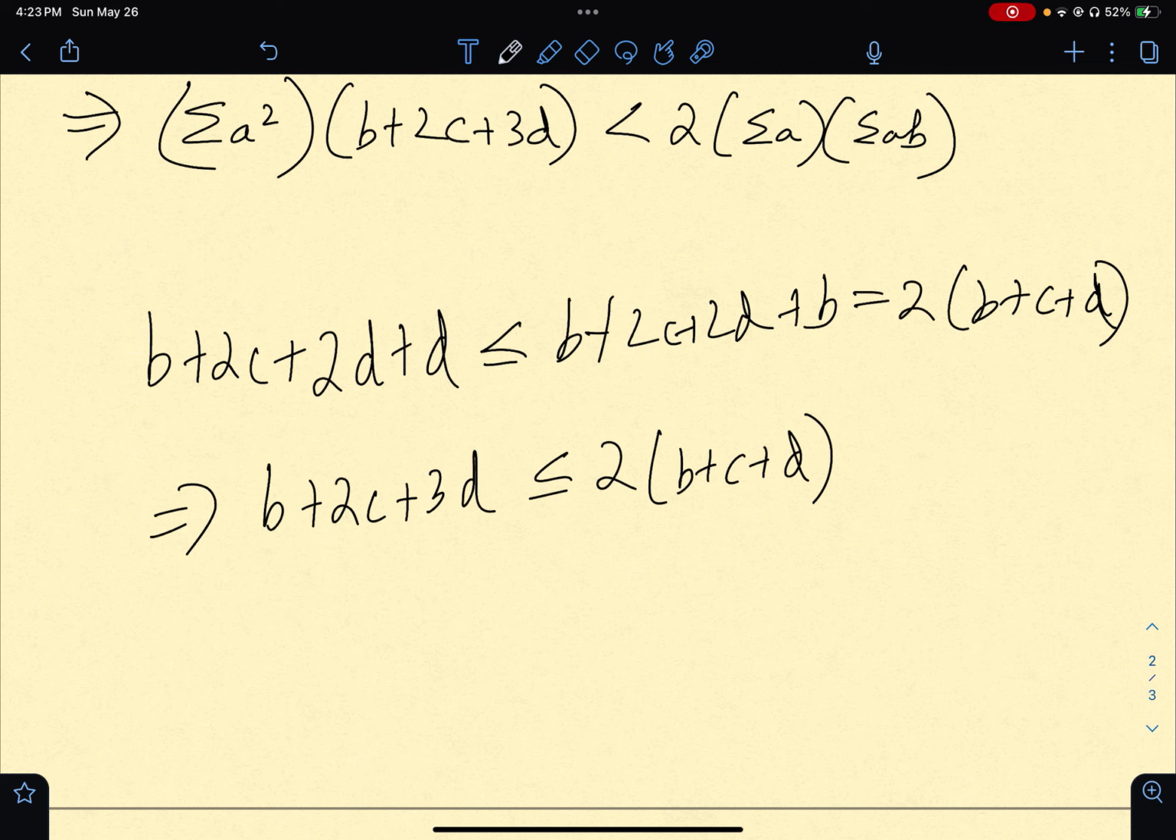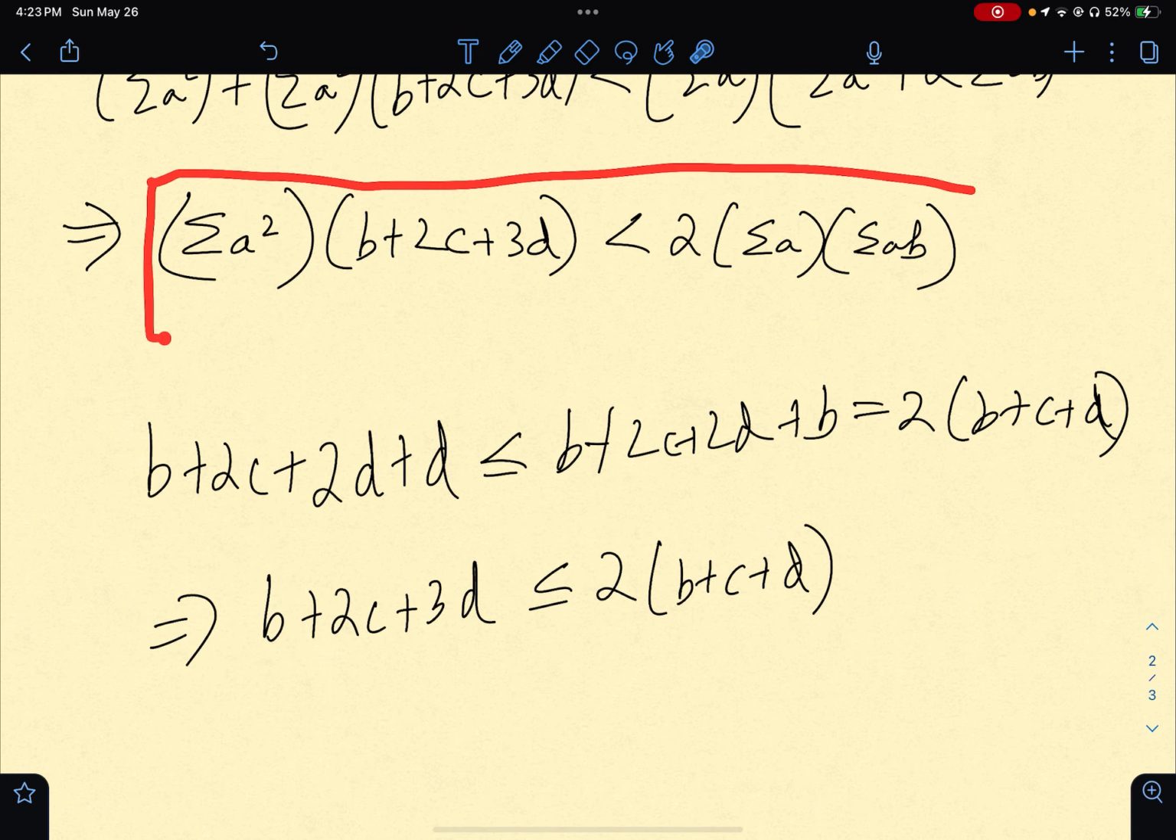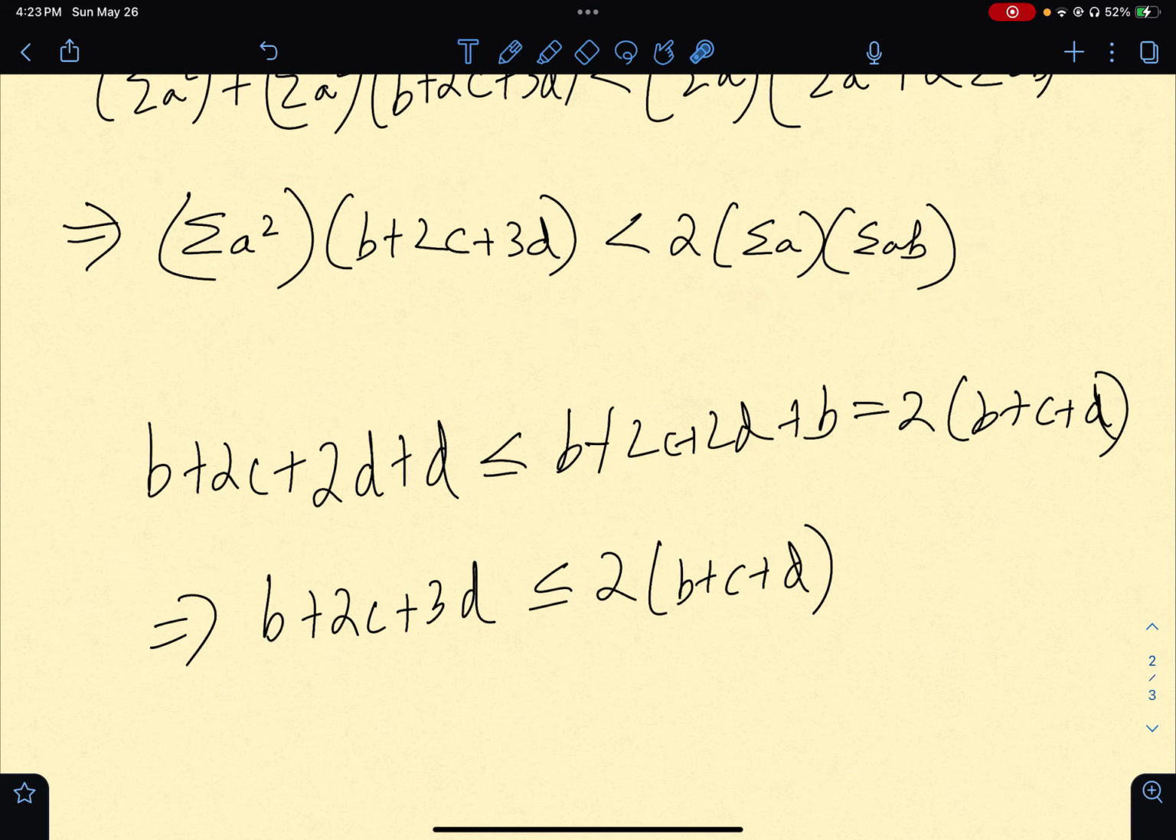Now I want to get b plus c plus d on the RHS of this inequality, which is what we had to show. Why? Because I have this tool, and I want to use this tool somewhere.